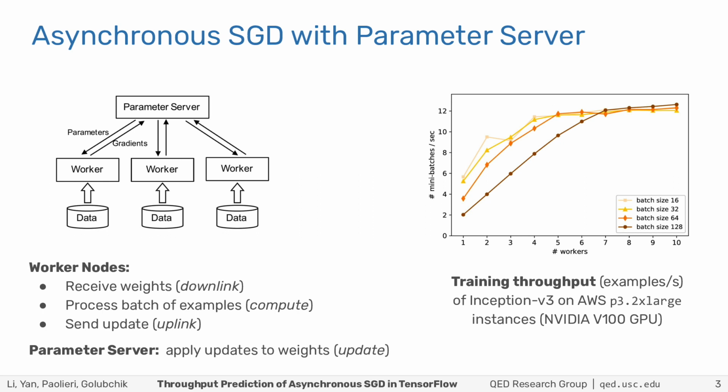We refer to these four phases, which are repeated over and over for several batches of training images, as downlink, computation, uplink, and update of the global model.